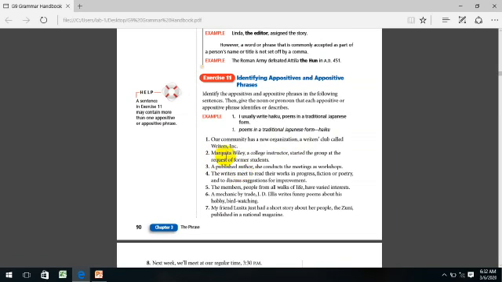Marquetta Willie, a college instructor, started the group at the request of a former student.